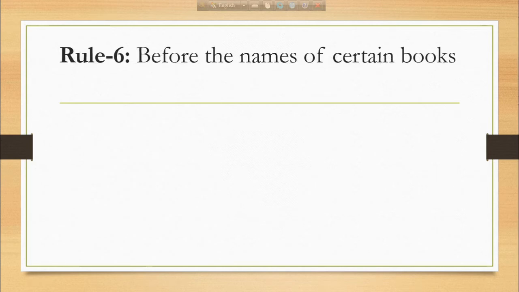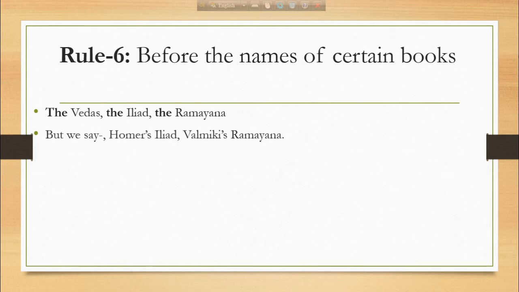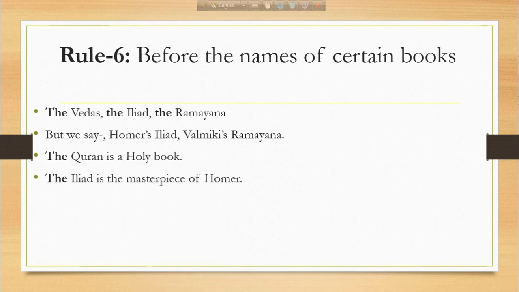Rule number 6 is before the names of certain books. We use the before the names of certain books. For example, the Vedas, the Iliad, the Ramayana, and so on. When we say Homer's Iliad, Valmiki's Ramayana, we don't use the before it. For example, the Quran is a holy book. The Iliad is the masterpiece of Homer.